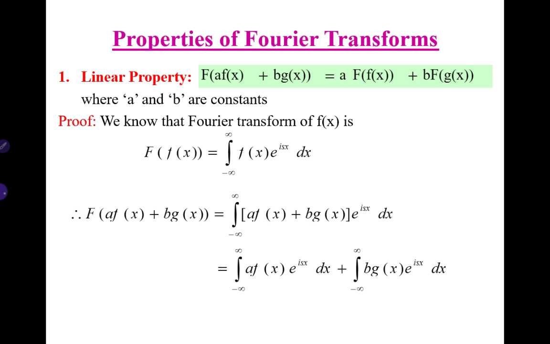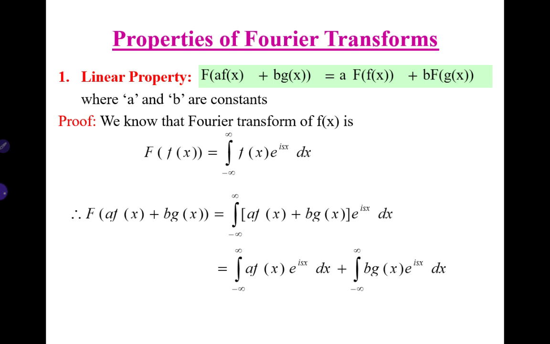We know that the Fourier transform of f of x is the integral from minus infinity to infinity of f of x into e power isx dx. Now consider the Fourier transform of a into f of x plus b into g of x, that is the integral from minus infinity to infinity of a into f of x plus b into g of x into e power isx dx.